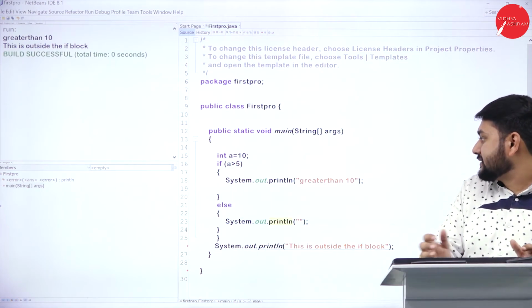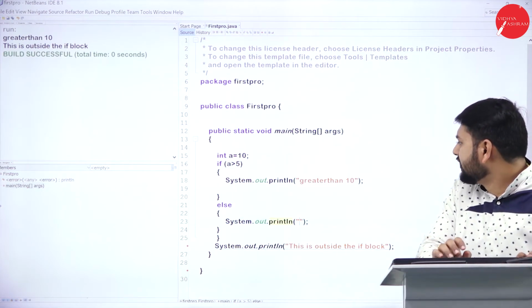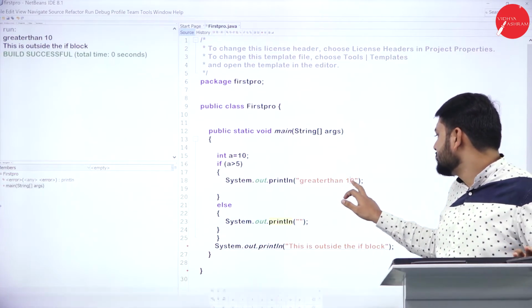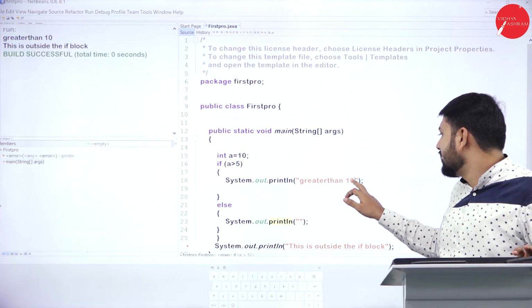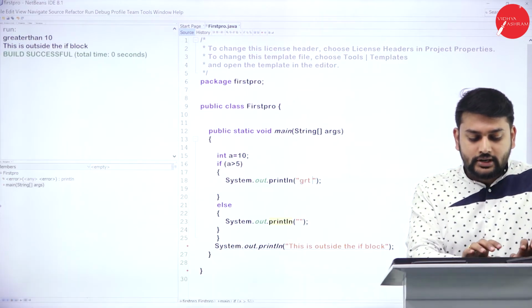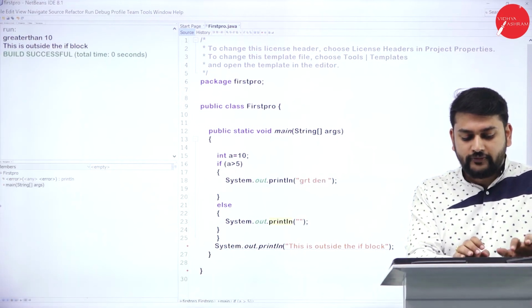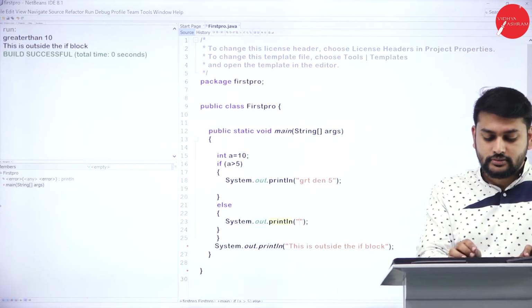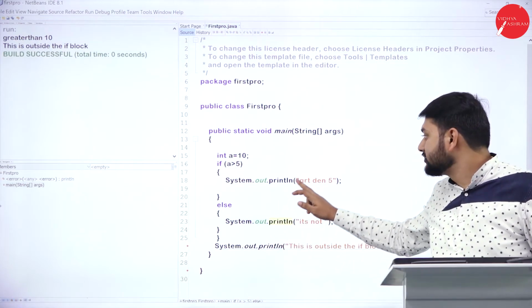What should be the else? Let me change the condition: greater than 5 is what I will give here, so that you will understand. This is my false block and this is my true block.